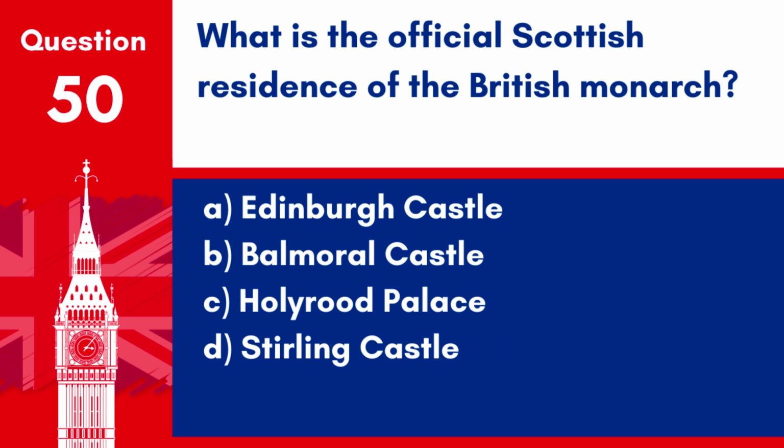Question 50. What is the official Scottish residence of the British monarch? A. Edinburgh Castle. B. Balmoral Castle. C. Holyrood Palace. D. Stirling Castle. Answer. C. Holyrood Palace. Holyrood Palace in Edinburgh serves as the official Scottish residence of the British monarch.